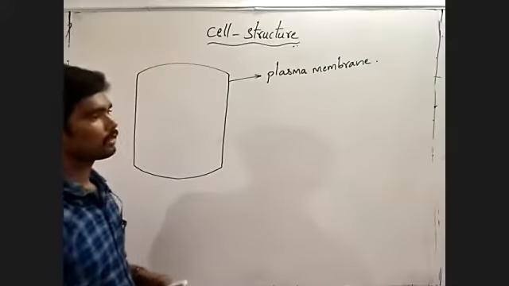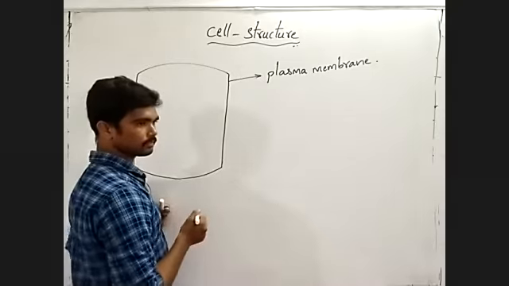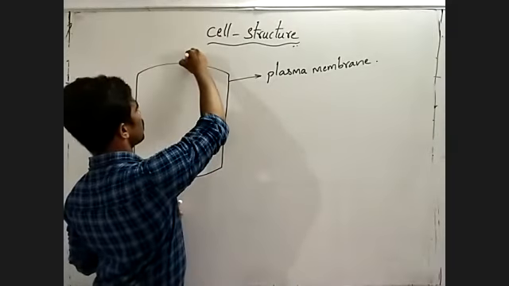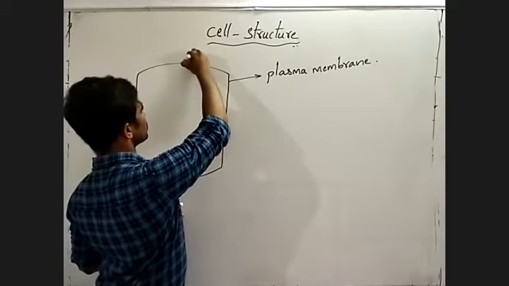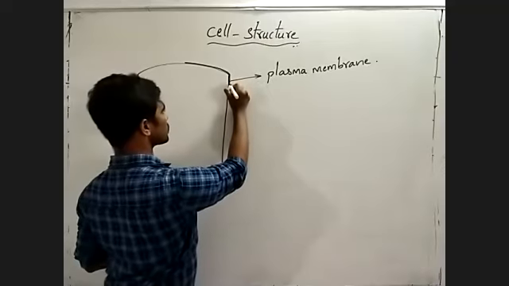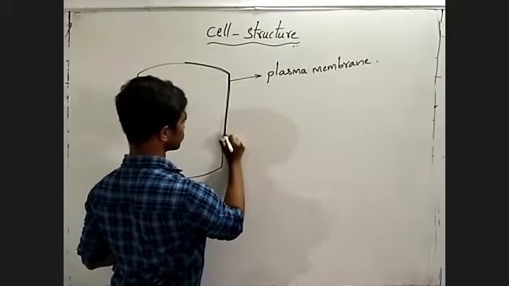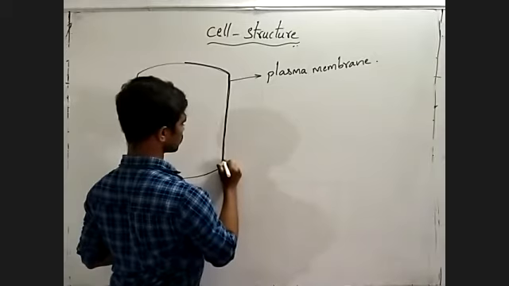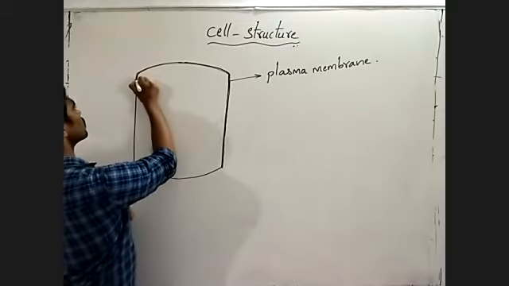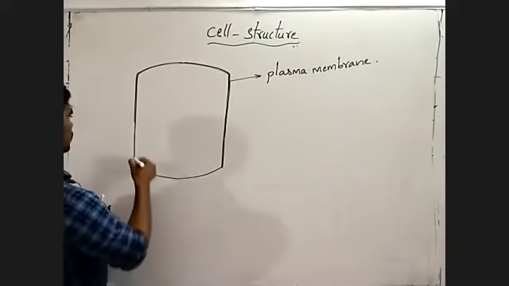Next, in some cells, only in plant cells, on the plasma membrane there is another membrane.